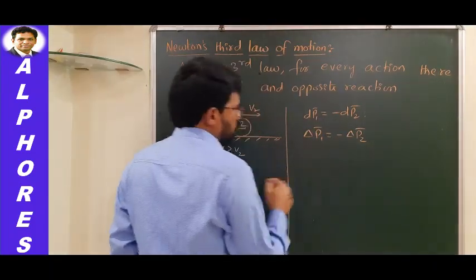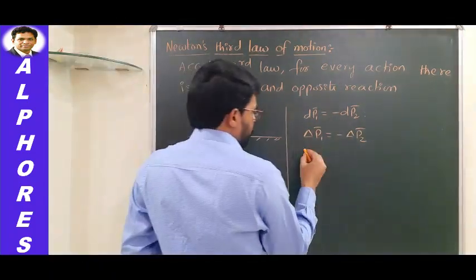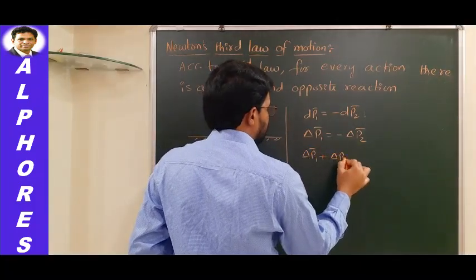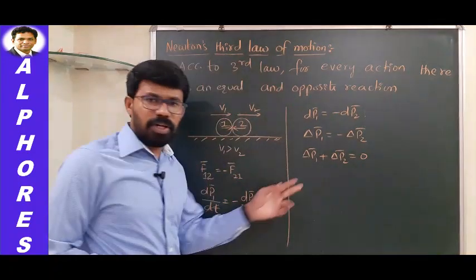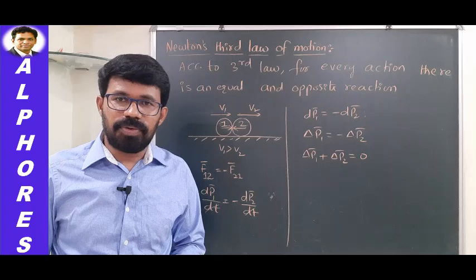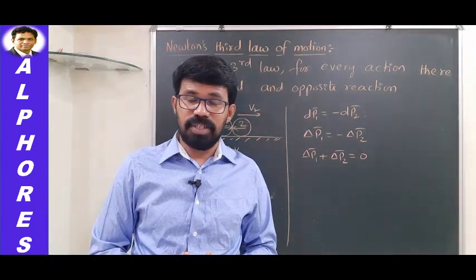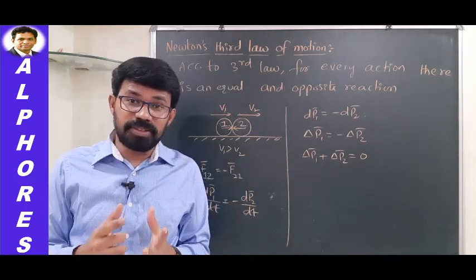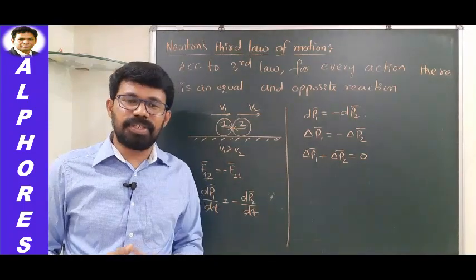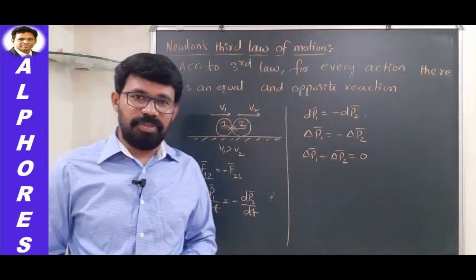Change in momentum of the first body, and this is change in momentum of the second body, isn't it? So if we shuffle this equation, finally what you will get? Delta P1 bar plus delta P2 bar equal to 0. What does it mean? It means the total change in the momentum is 0. It means there is no change in the momentum. It means momentum is constant. And that conclusion is going to become the base for the conservation of linear momentum.